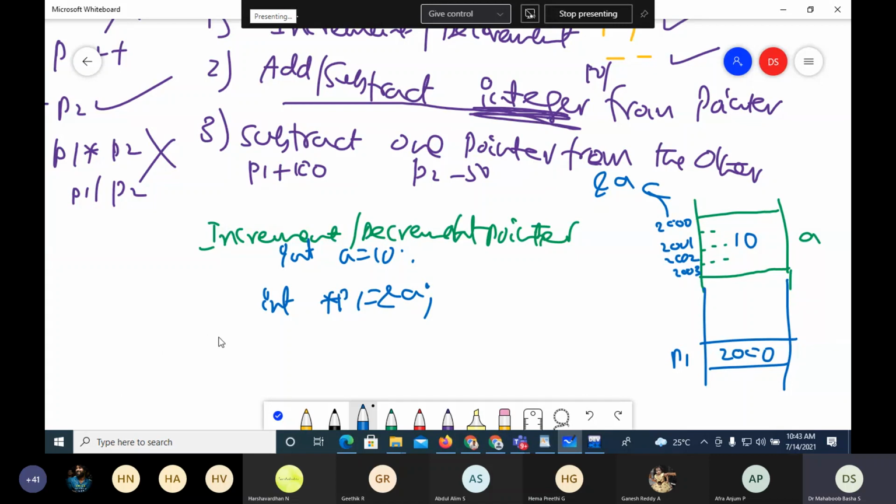Now when I increment p1, it is not incremented by 1. This is one very important thing you have to note. If I incremented it by 1, it would be 2001. It is not the address of any variable because it is not the starting address. Only the starting address of the variable is the address of the variable.